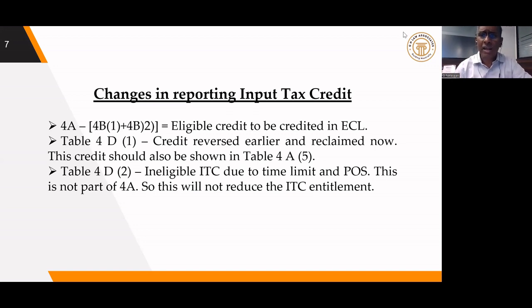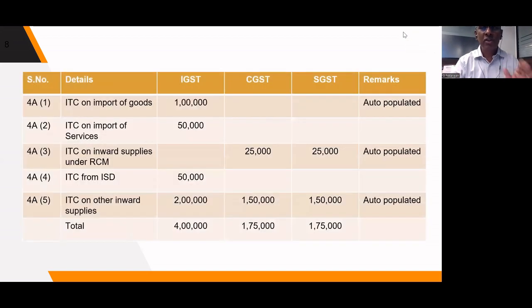Apart from that, there may be occasions for various other reversals for various purposes. Suppose I take some credit arithmetically wrong, instead of taking 10,000, we edit 4A and we take excess credit. All those reversals have to be done only through 4B2. But again, 4B1 is only for 3 types of reversals: 17.5, Rule 42, Rule 43. All other reversals, we have to show only in table 4B2. So these are very important amendments. Now we will see this example.